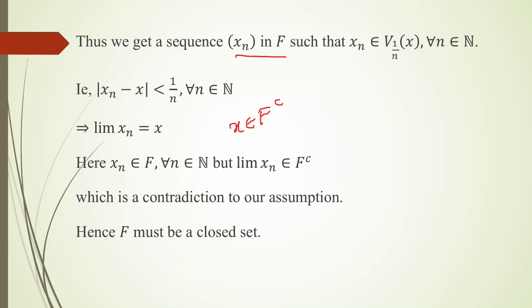So what we have is that a closed set has the property that every convergent sequence in that set has limit in that set itself, and only closed sets have this property. So this is a characterization of closed sets. This is an alternate definition for closed sets. We will study one more characterization for closed sets in our next class.